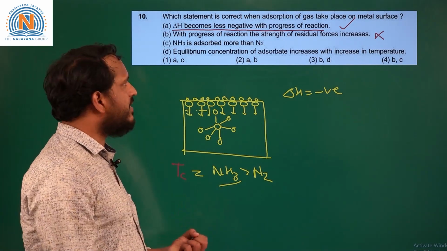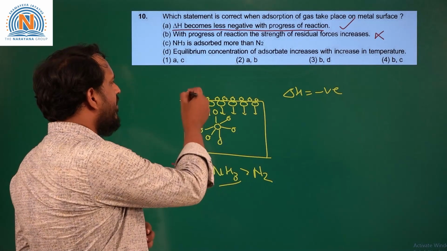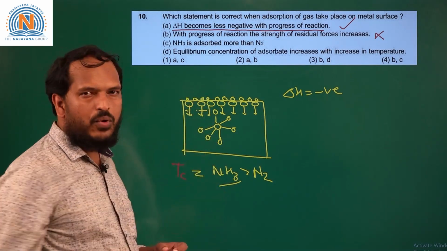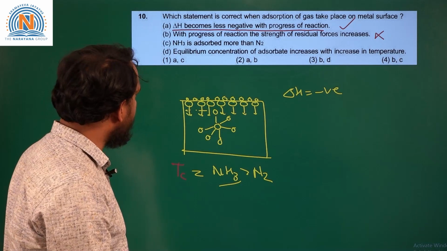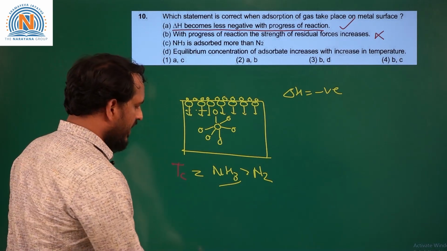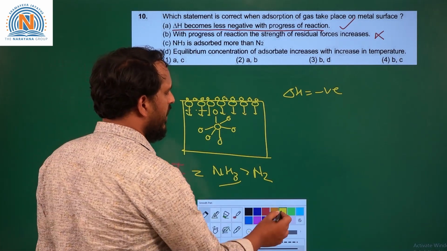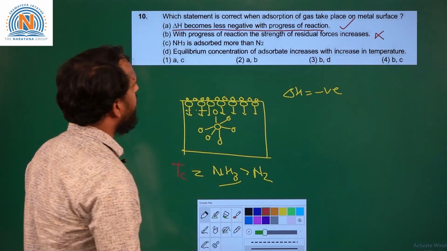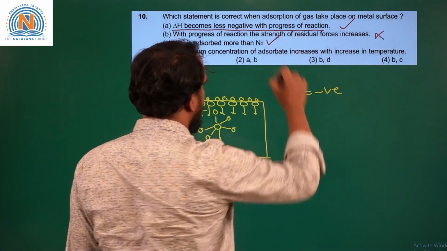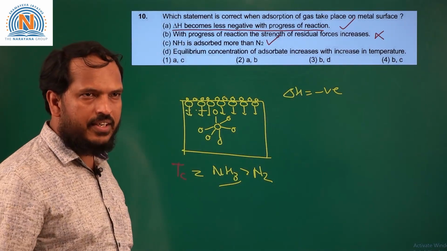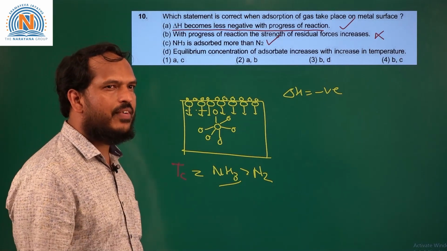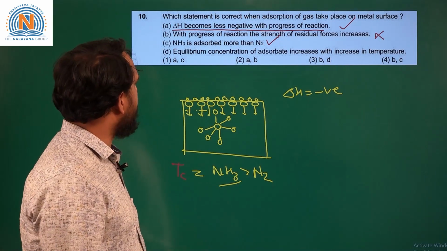If large size is there, intermolecular forces of attraction are more, it can get adsorbed more on the solid surface. So its adsorption extent is much more compared to nitrogen gas. Hence this statement is correct. So the more the critical temperature, the more the intermolecular force of attraction and the more the adsorption.